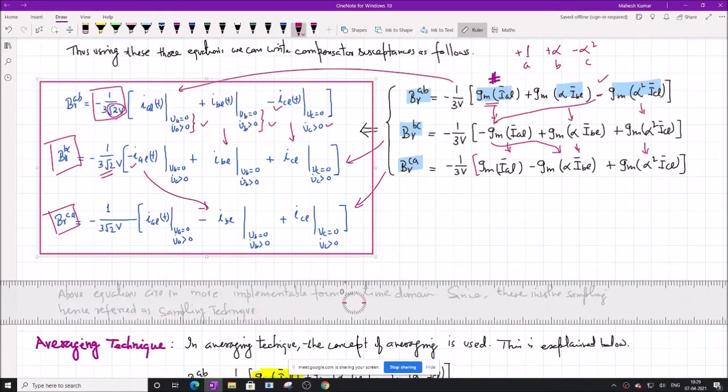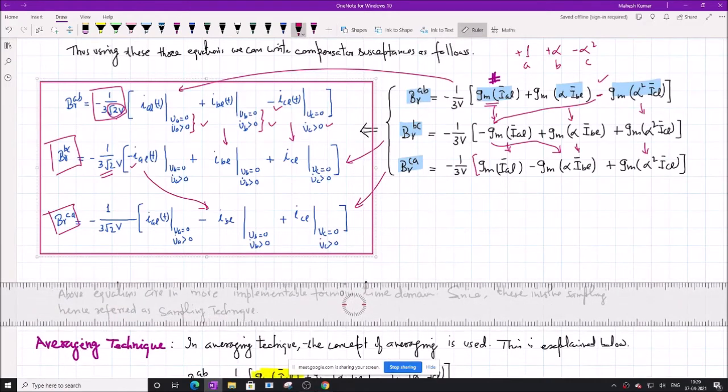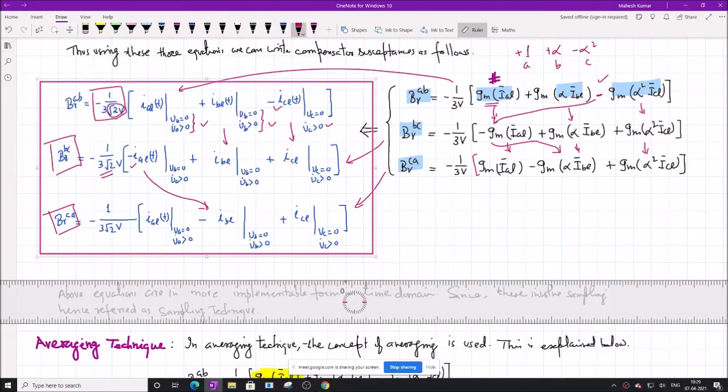The settling time for this technique will be 1 cycle, because the positive zero crossings over a cycle are noticed and the currents are sampled at those points, and this goes on happening at every positive zero crossing of the respective phase voltages. In one cycle it is 120 degree, then 240 degree and so on, or minus 120 degree. So in one cycle, these quantities are settled.